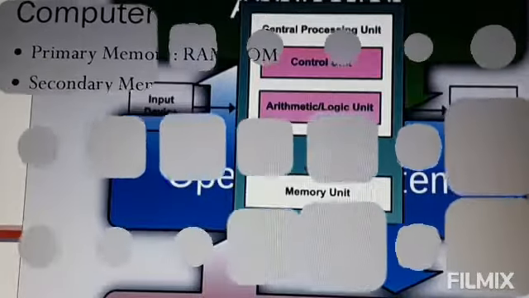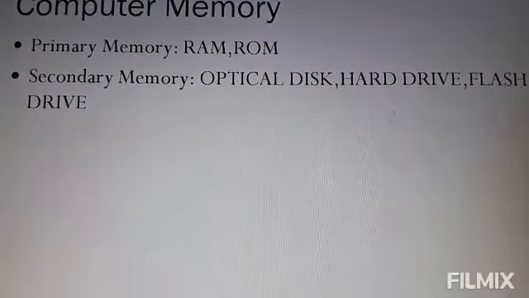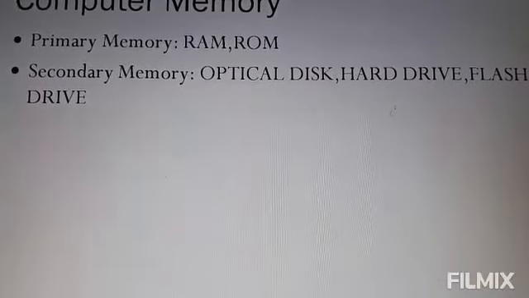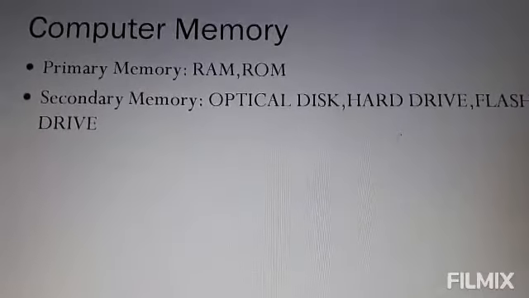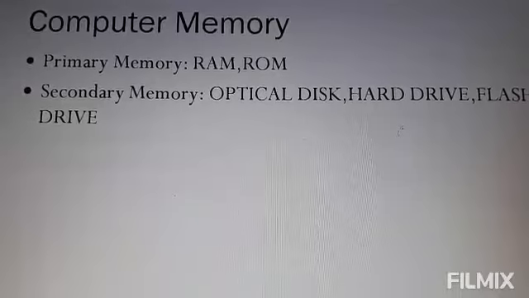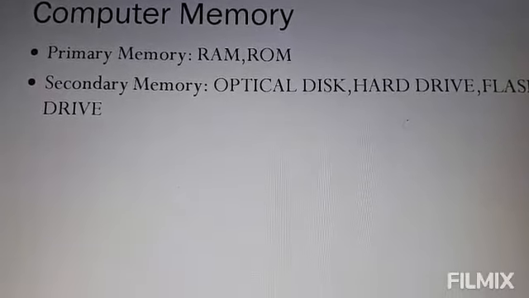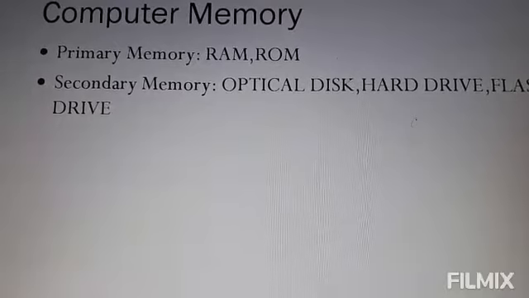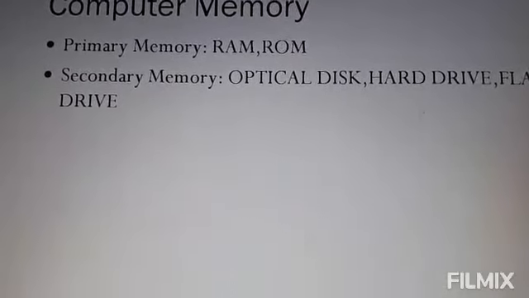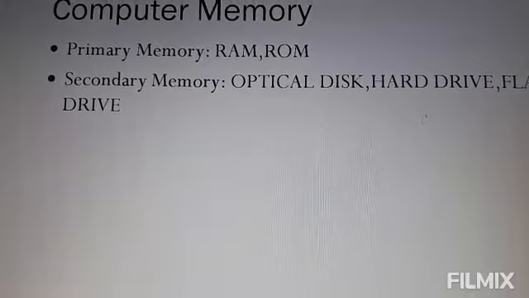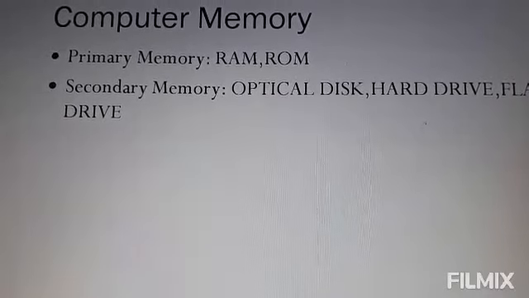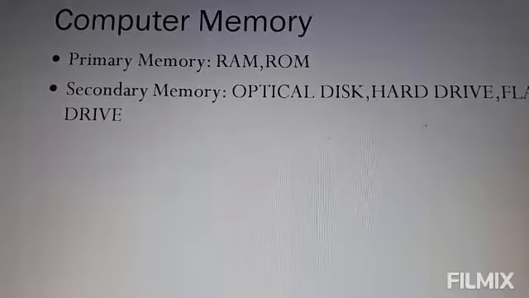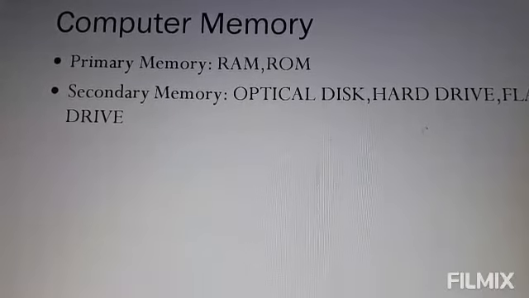Computer memory. Memory is the basic unit of a computer where it can store data and instruction. Memory can be divided into primary memory and secondary memory. Primary memory is the main memory, which is the basic unit of all computers. It has a faster access time and a smaller storage capacity with respect to the secondary memory of the system. This computer memory is accessed directly by the CPU.